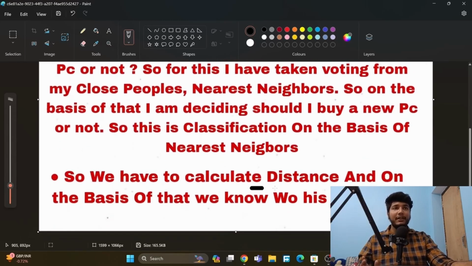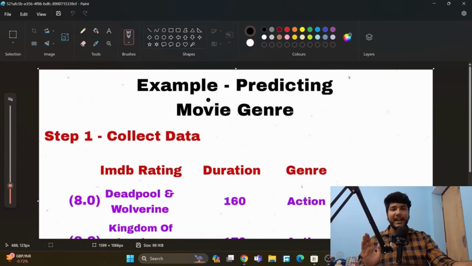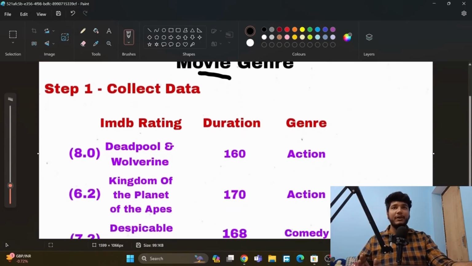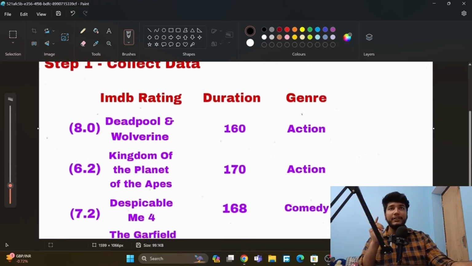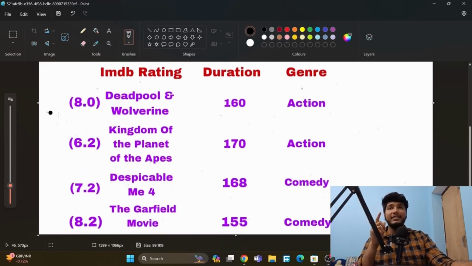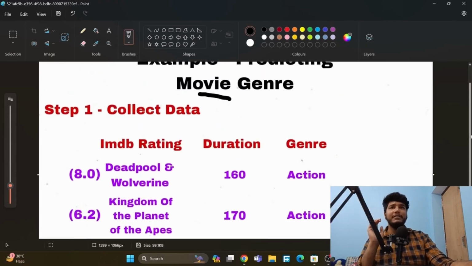So we now have to calculate distance, and on the basis of that we will know who is nearest. Here is an example, you will understand by this example: predicting movie genre. This is from IMDb: the IMDb rating, duration and genre of the movies, and this is an upcoming movie of 2024. By the time you are watching this video, this movie may have already come out. Here I have the IMDb rating, which I have guessed; you can put real data here, no problem. This is the duration, which I have also guessed, but the genre and real movie names I have put in here. A movie can be comedy and adventure also, but I have put one genre here to make it simpler. So the first step is to collect data.